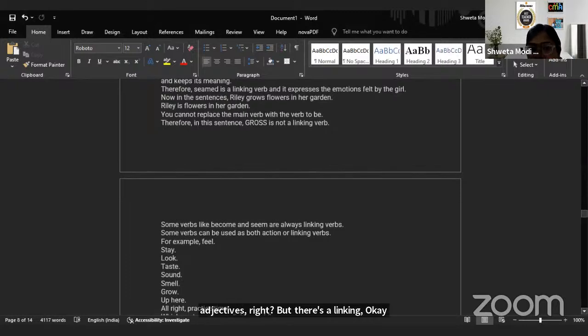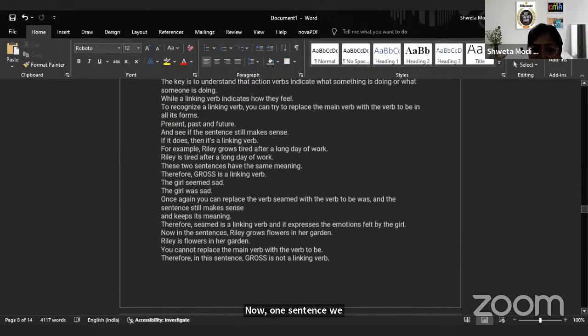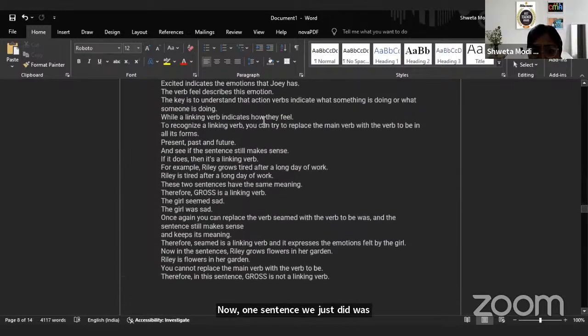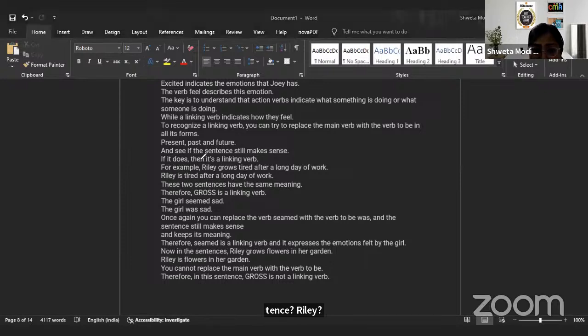Now, one sentence we just did was with grows. What was the sentence for grows? Riley grows tired. So grows is your linking verb. But in the next sentence, when I say Riley grows flowers in the garden, is it a linking verb now?